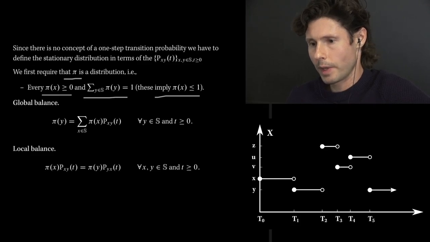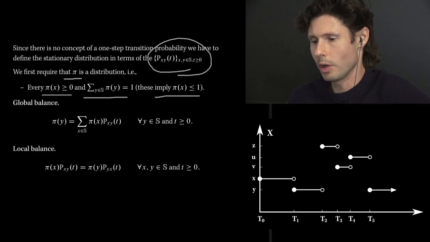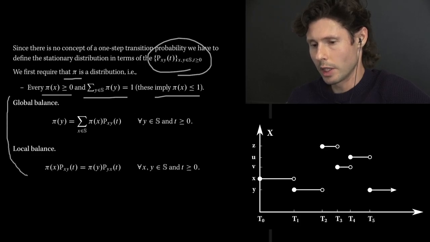And so, every continuous time Markov chain, a homogeneous one, is associated with these transition probabilities given for all pairs of states and all times t. And really, in a sense, defining a stationary distribution is pretty simple. You go after these two conditions, and if you can verify either, you're in business.